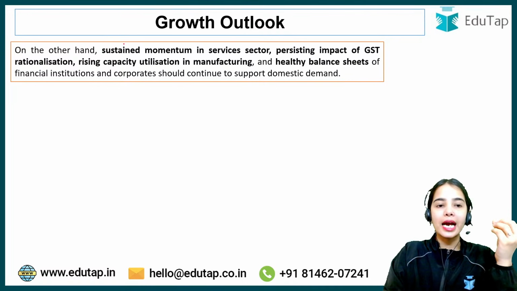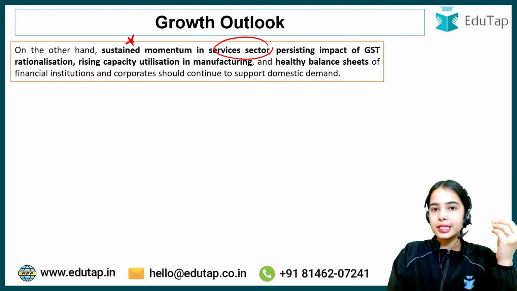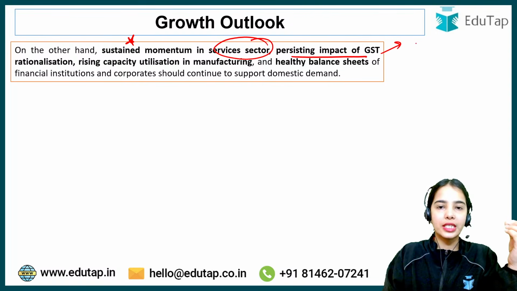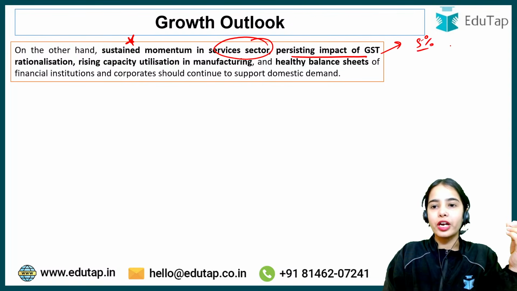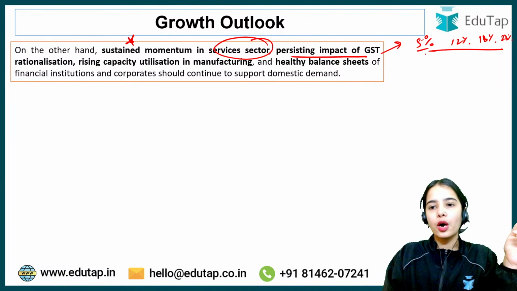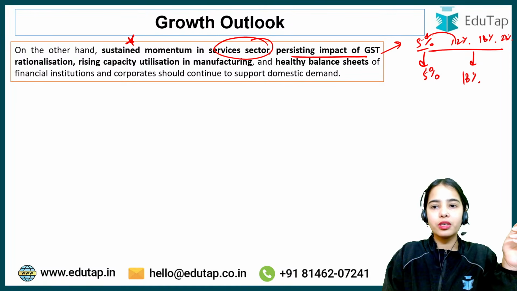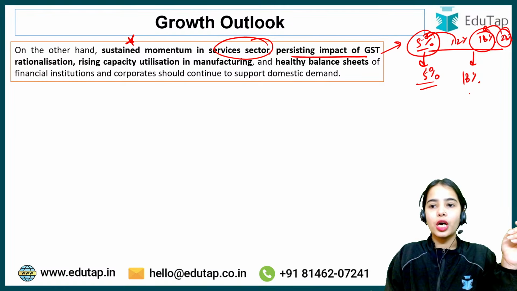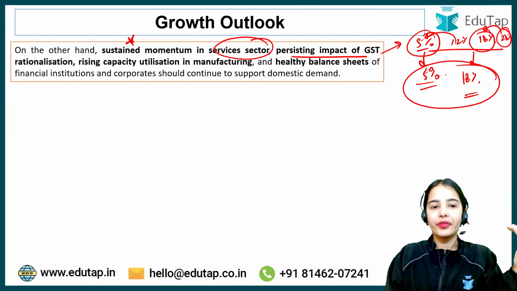But now on the other hand, there is sustained momentum in the services sector. Persisting impact of the GST rationalization. GST was rationalized. Before there were the 5%, 12%, 18% and 28%. These were the GST rates that were imposed, but now the GST rates are only 5% and 18%. Okay, 12% merged into 5%, 28% was merged into 18%. So now the GST rates have been rationalized.